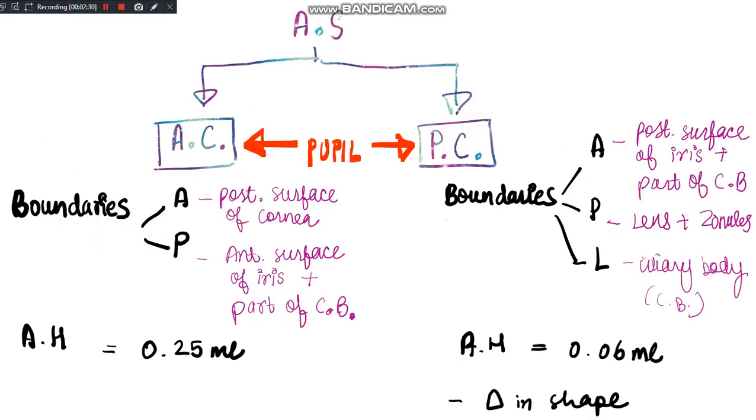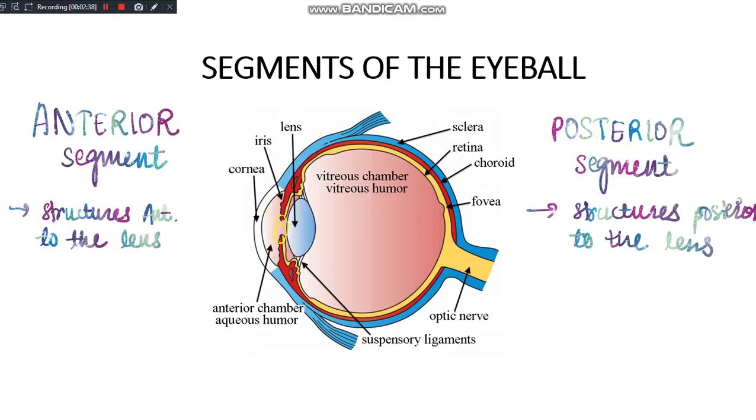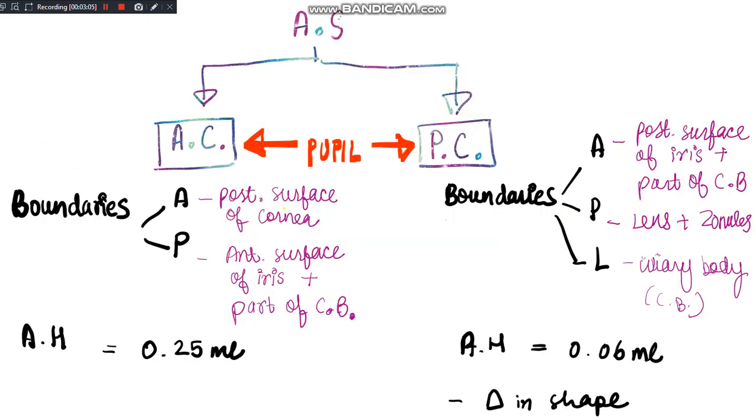Now we'll talk about the boundaries of the anterior chamber and the posterior chamber. You have to tell me what the boundaries are. Talking about the anterior chamber, the anterior boundary, what is this? The cornea. So the anterior boundary of the anterior chamber will be formed by the posterior surface of the cornea. Then you tell me what is its posterior boundary? Yes, this is the iris. So the anterior surface of the iris will form the posterior boundary of the anterior chamber. This is what I wrote here.